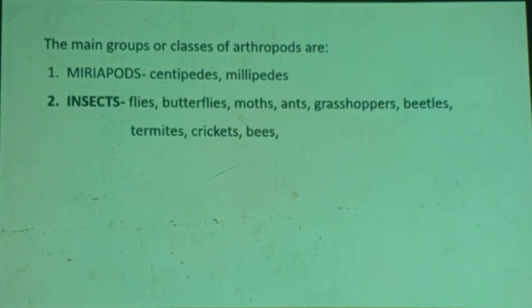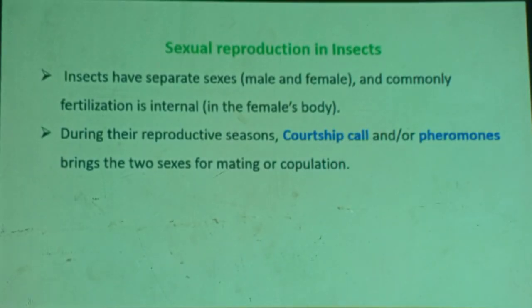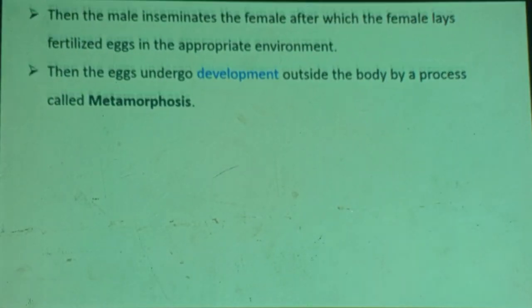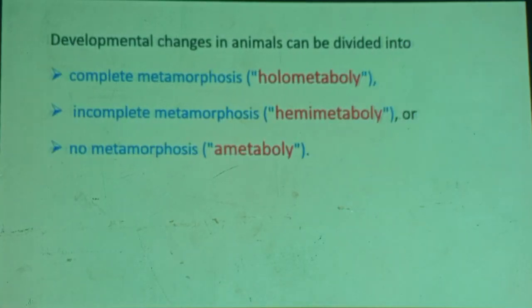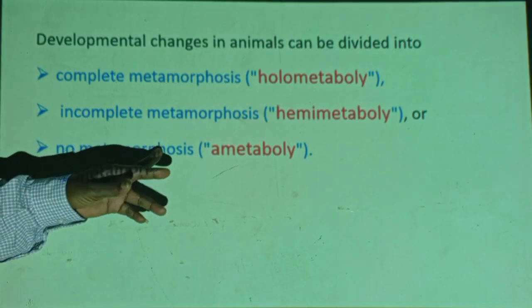I think we have seen these three as far as sexual reproduction. Then we have seen this metamorphosis, development. Then these three: complete metamorphosis, incomplete metamorphosis, then no metamorphosis.